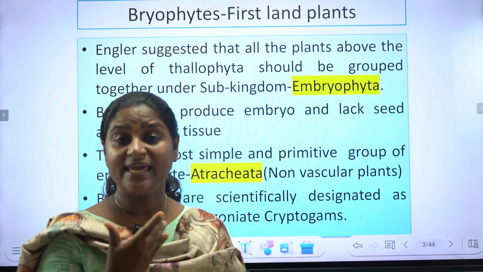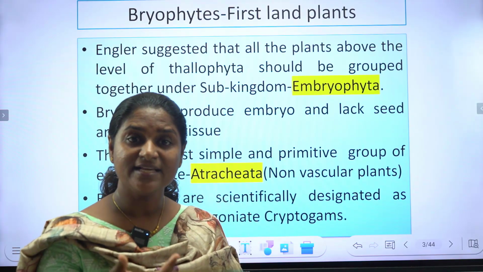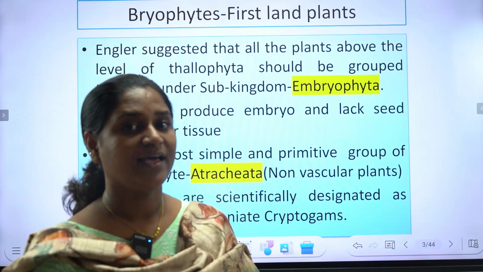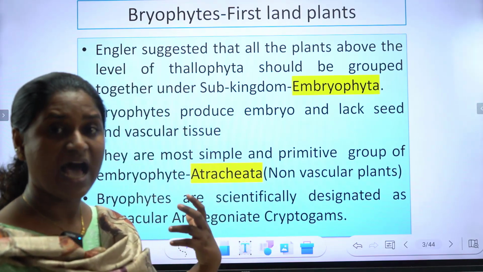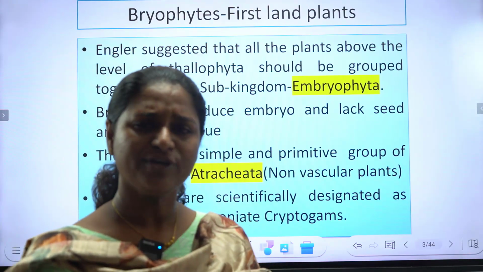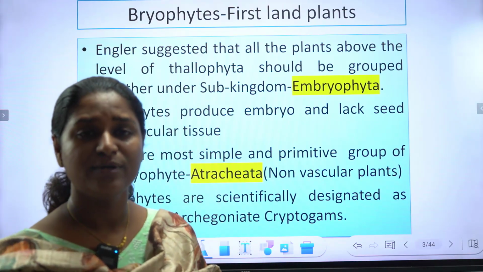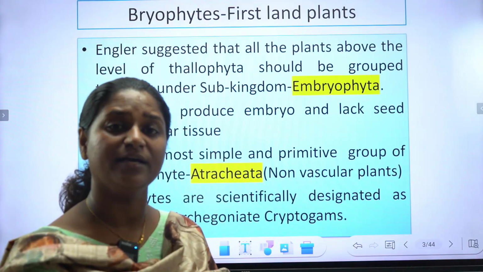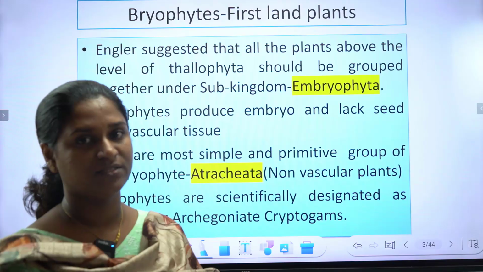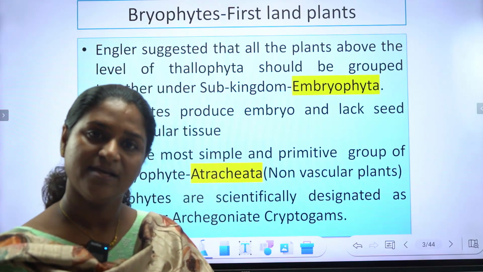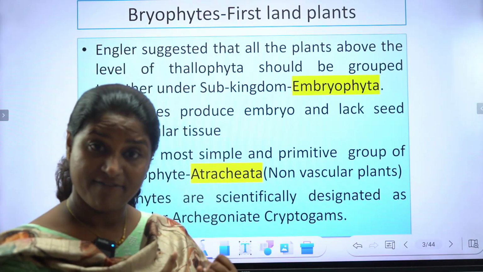Archegoniate means here the female sex organ is archegonia. So they are called archegoniate. Cryptogams, as we all know, refer to all kinds of plants in the plant kingdom which never produce flowers.